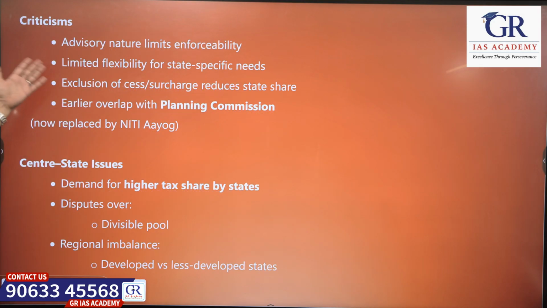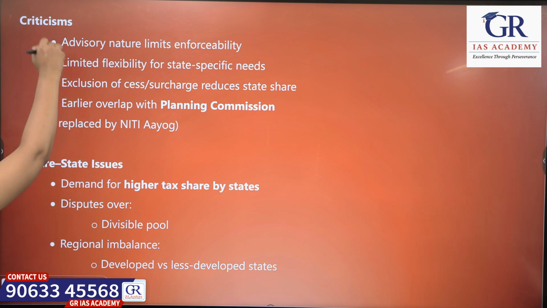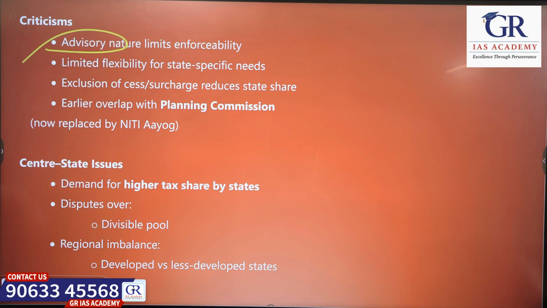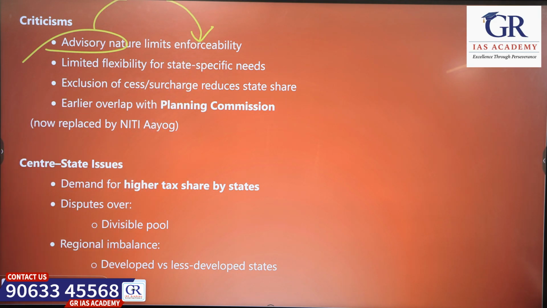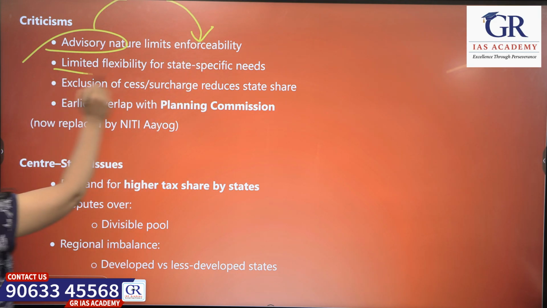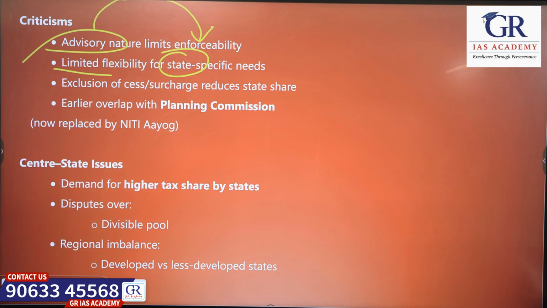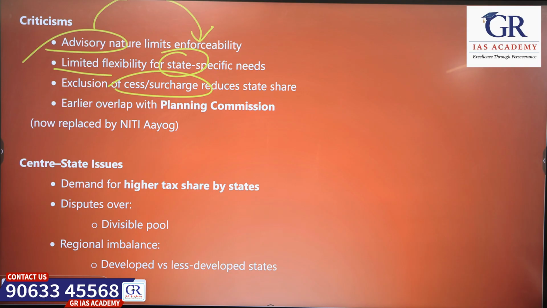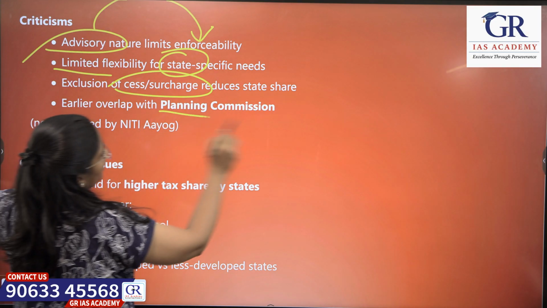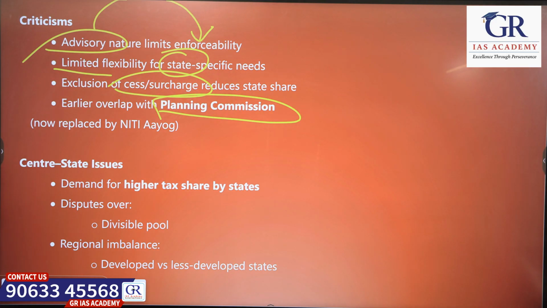There are a few criticisms against the Finance Commission as well. Since it is advisory, it is not enforceable, and there is limited flexibility for state needs. Because of the exclusion of cess and surcharge, the state share will be reduced. Before, it used to overlap with the Planning Commission, now replaced by the Niti Aayog.